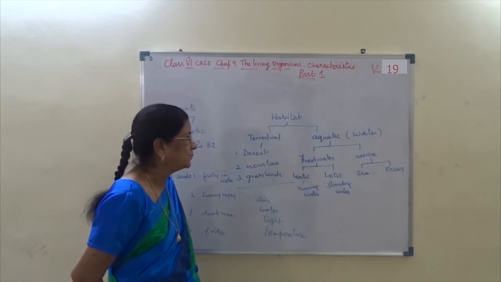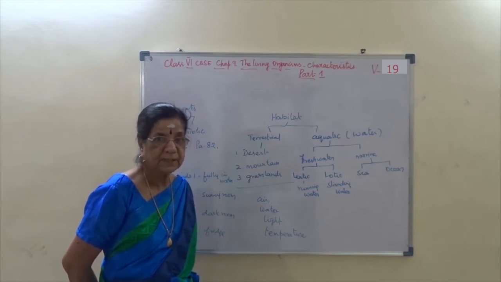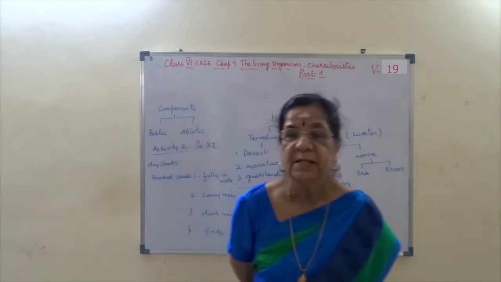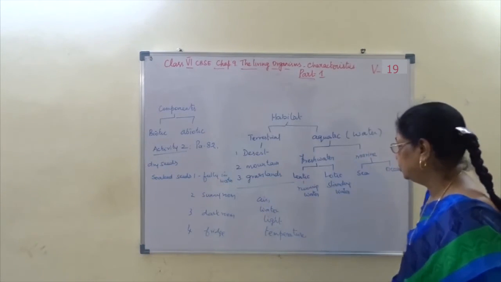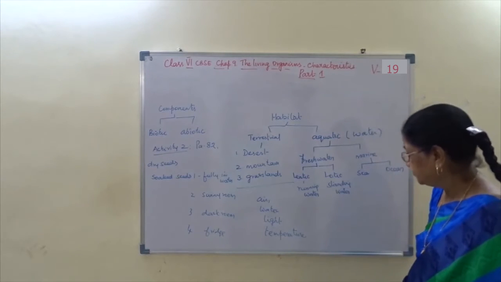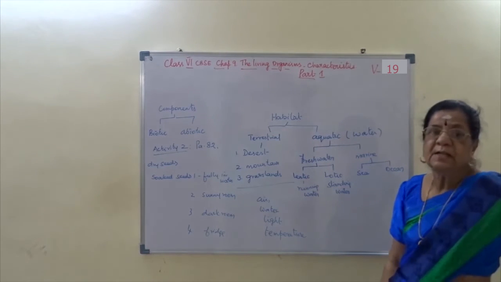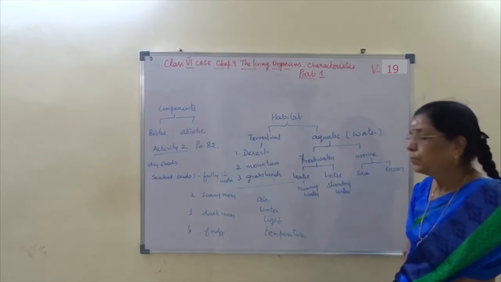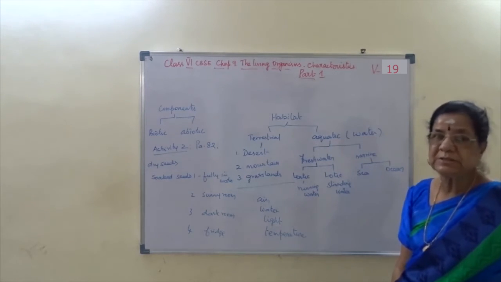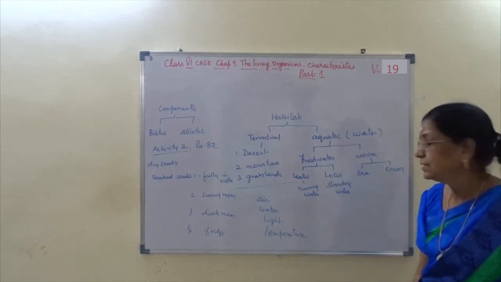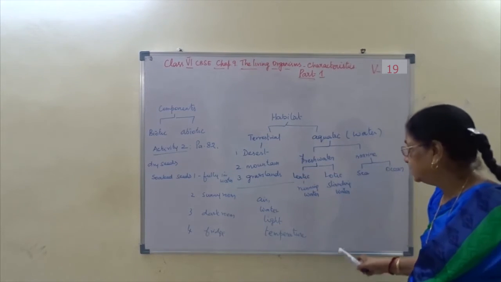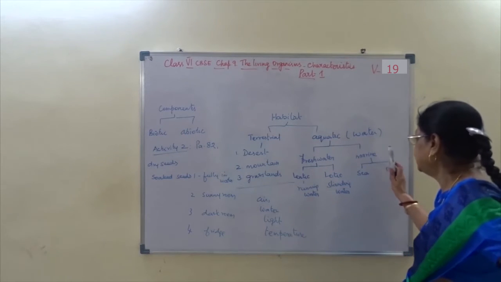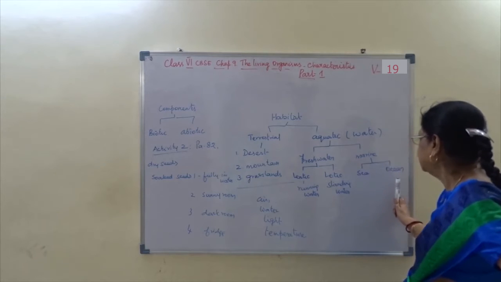Now this aquatic habitat is further classified into freshwater habitat and marine water habitat. Freshwater habitat means river and lake water. Running water means river and lake. Standing water means ponds and pools, and lake water to some extent. Ponds and pools are standing water habitats. We call them lentic and lotic habitats. Now marine water is sea water and ocean.